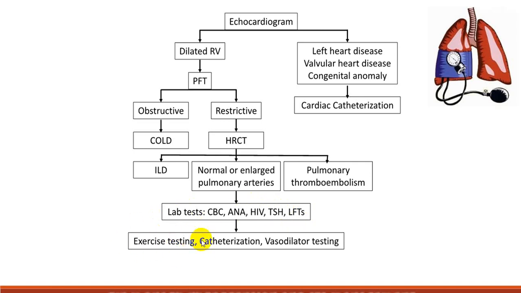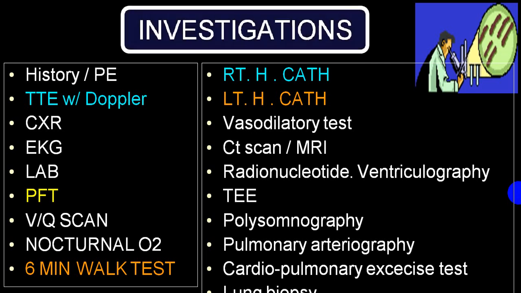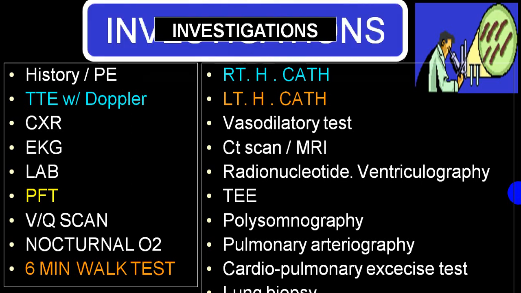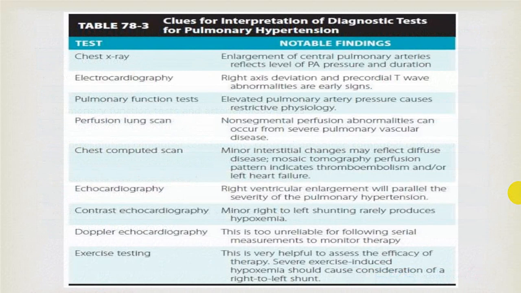And then you can go for further exercise testing, 6-minute walking test, pulmonary catheterization, right heart study, effect of vasodilator, etc. And if you are suspecting left heart disease, you can go for left side cardiac catheterization and study. So all what we have discussed before is mentioned here. So these are all the different investigative findings you can go for. These are the first initial investigative findings you can do in pulmonary hypertension.